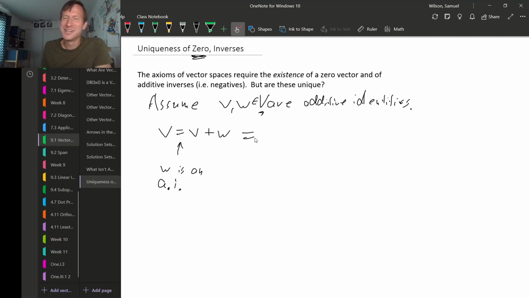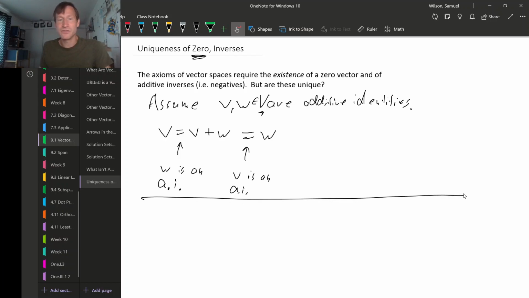But, you know, V is also an additive identity. So that means V plus W has to be equal to W. So you see that we thought we had two additive identities, but this shows they're actually the same thing. So we didn't need to assume that we had a unique additive identity. We actually can show that we have a unique additive identity just using the axioms of vector spaces that we already wrote down. A similar thing happens for additive inverses.